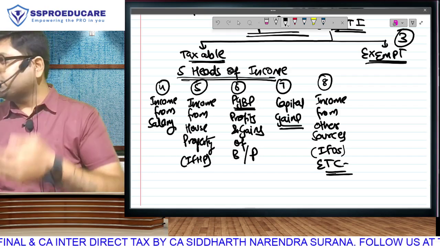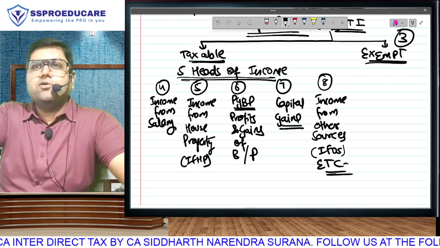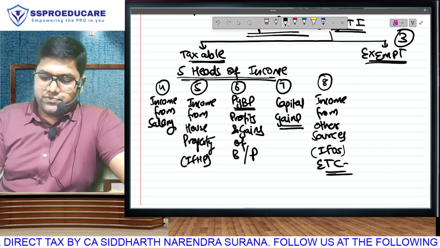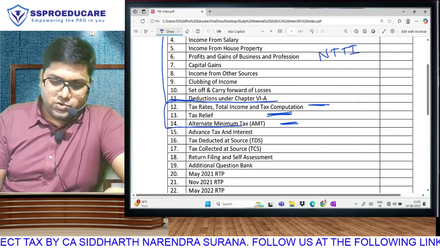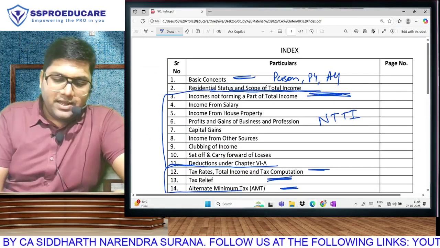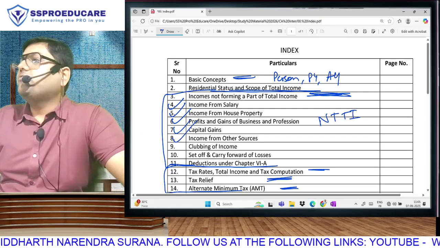But the volume in which it is happening in our country, they decided to keep it as a separate head of income. So these are, ladies and gentlemen, your 5 heads of income. If I now show you, look: first, exempt income, chapter number 3. And then salary, house property, PGBP, capital gain, other sources, 5 heads of income.